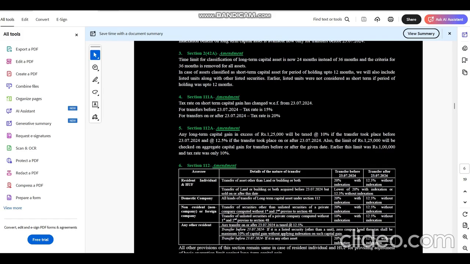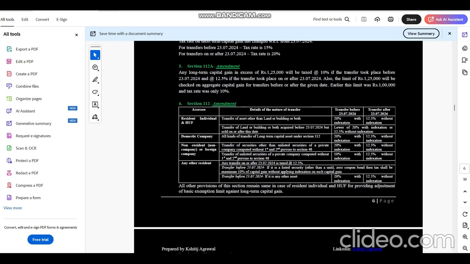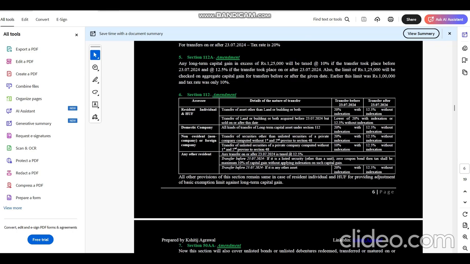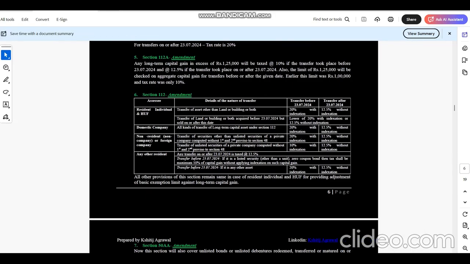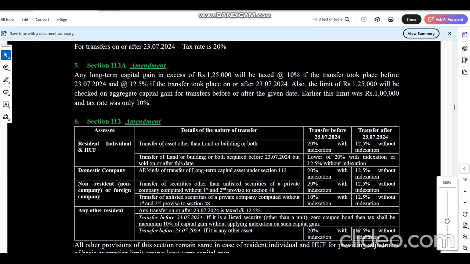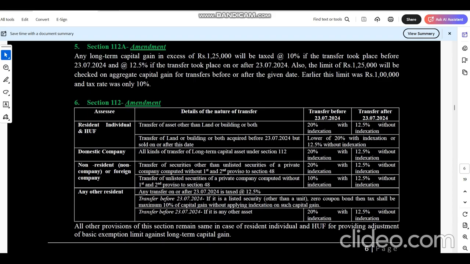These two are the plain short term and long term capital gain from the securities market. Now coming to the long term capital gain on income earned other than securities market, section 112. Now we'll focus only on the resident portion over here, because our main focus is residents.